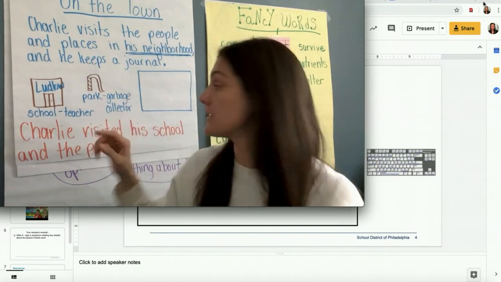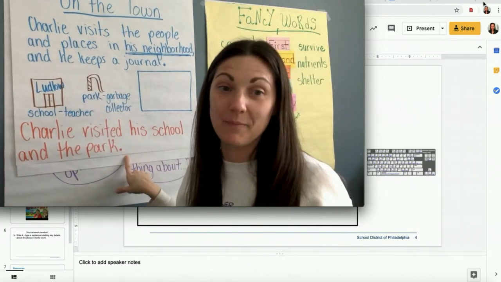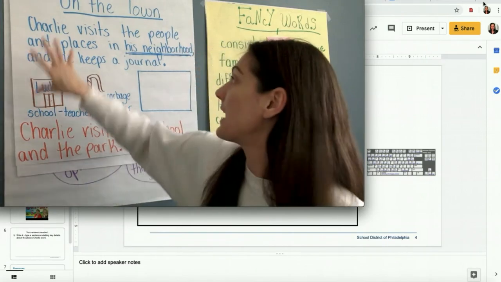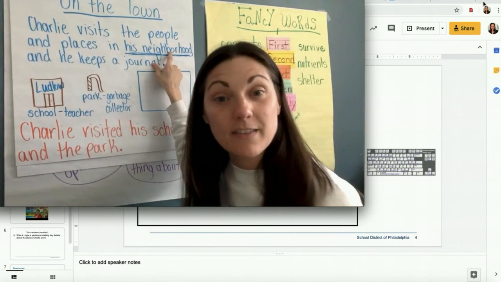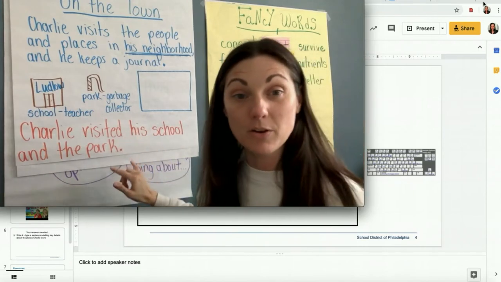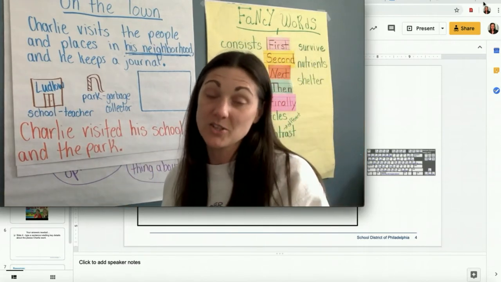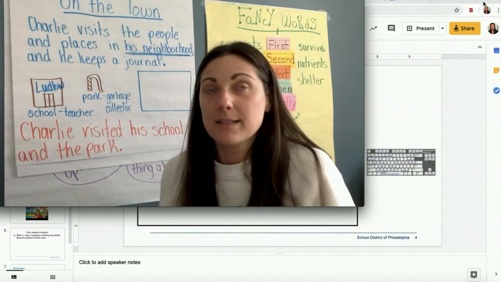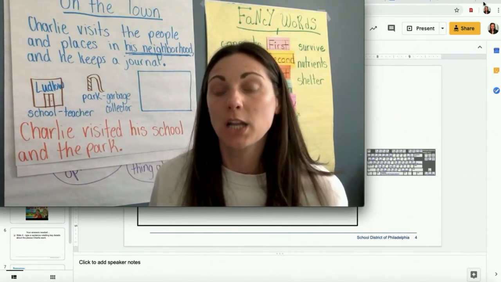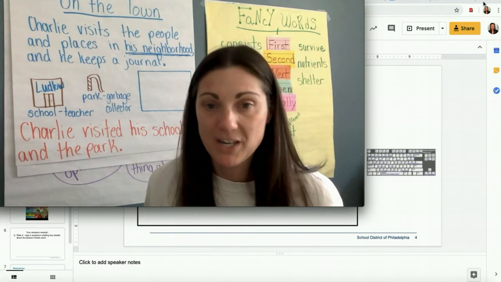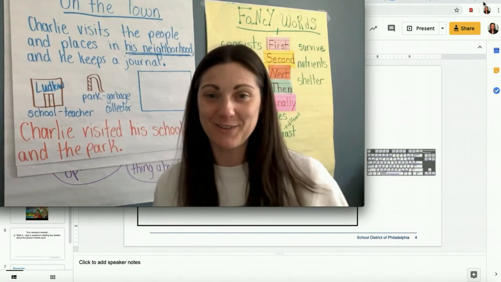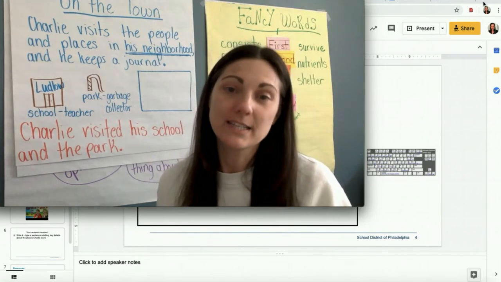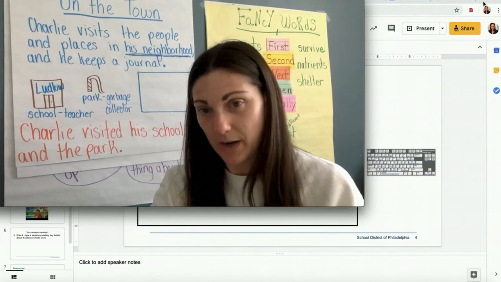And my key details have to go back to my main idea, right? So he visited his school and the park. My main idea is that he visits places in the neighborhood. Are these 2 places in his neighborhood, the school and the park? Yes, they are. So my detail goes back to my main idea, right? I'm not going to say, let me see, Charlie visits the pet shop, right? Because he doesn't visit a pet shop. That's not a detail from the text. It has to be places that Charlie actually went in the story.